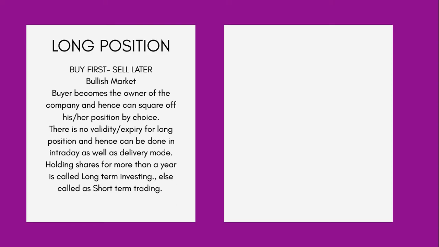If you buy and hold the shares for more than a year, as per government, it is considered long term. Now remember this, when you buy the share and keep it for more than 1 year, it is called long term. And if you sell it before 1 year, it is called short term. So why do we do long position? Why do we buy first and sell later? It is very simple. We buy first because we are expecting the stock to go up, and when the prices of the stock actually go up, we make money and we sell them later at a higher price.